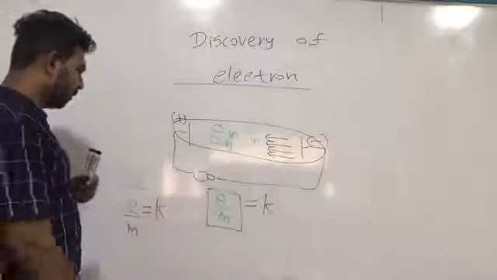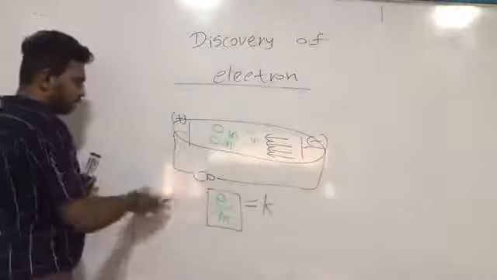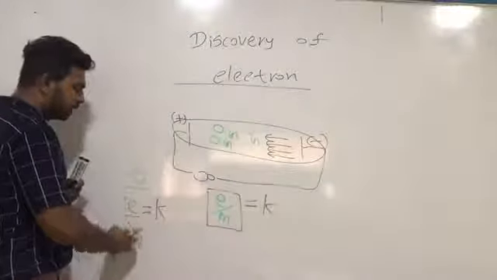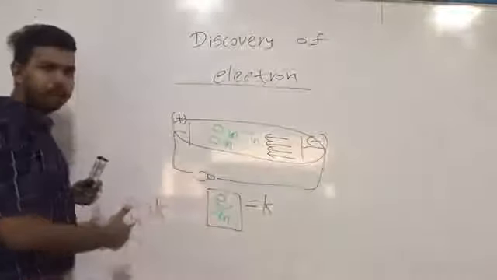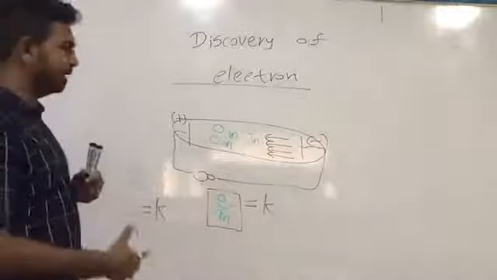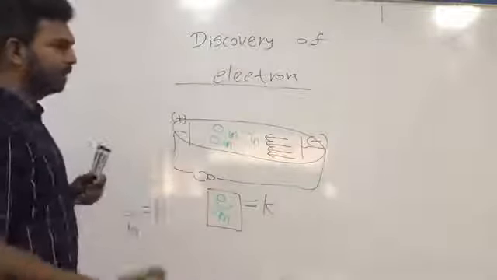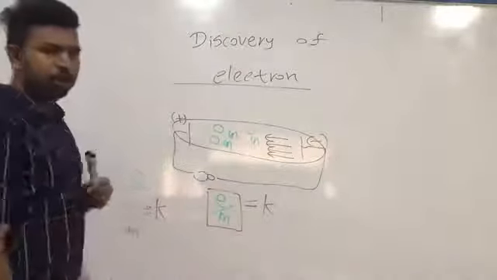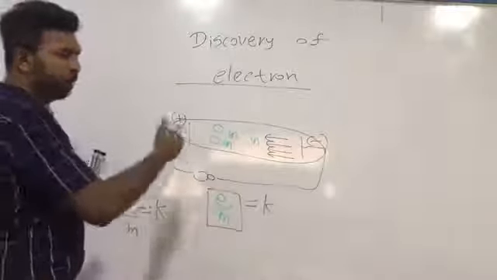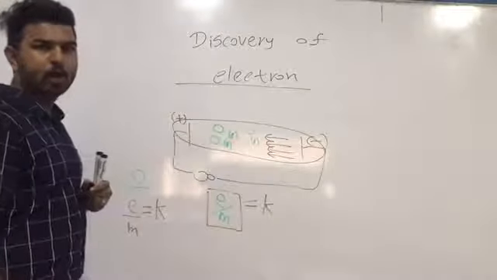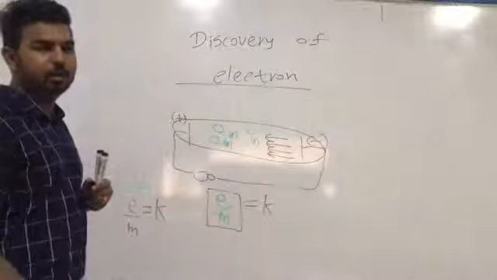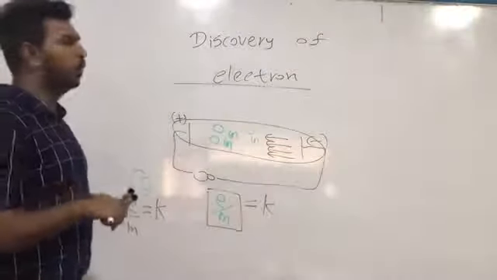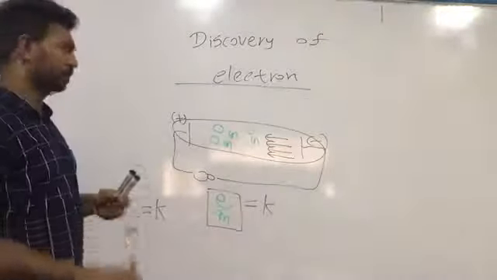So today we can prove that since we get the same E over M value for every gas inserted or every metal inserted in the cathode ray tube, these cathode rays are common for every nature, every particle or every matter in nature.